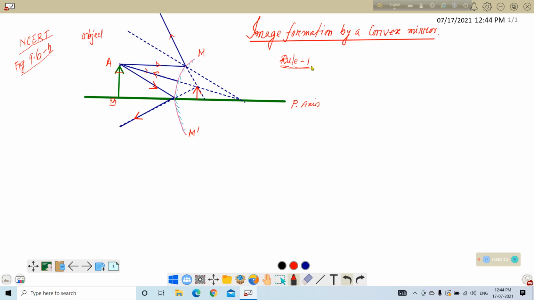So rule number 1: a light ray which is parallel to the principal axis is reflected back as if it is coming from the focus.